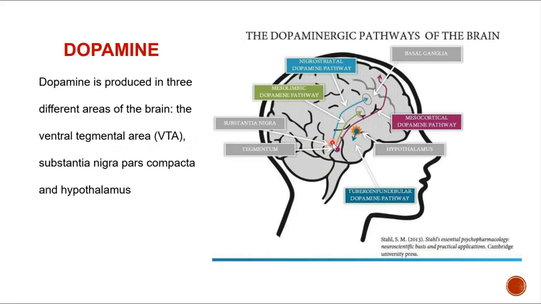Let me just take you. Substantia nigra pars compacta, and the hypothalamus, in the nuclei of the hypothalamus. Let me just give you an orientation of the location of these. I'm just trying to give you an orientation as to where is this crus cerebri, where is substantia nigra, and where is this tegmentum.